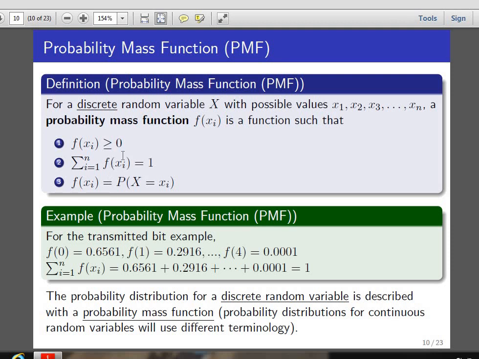If f of xi satisfies these 3 conditions for the random variable x with possible values x1, x2, x3, always remember that the summation of f of xi must be 1. Then we say that f of xi is a probability mass function. For example, consider the previous transmitted bit example. Here f of xi is a probability mass function. Thank you.